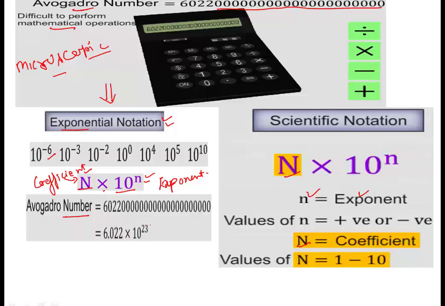So now Avogadro's number can be represented in exponential terms as 6.022 into 10 raised to power 23. Okay, so this makes it easier to carry out calculations using large numbers. So scientific notation again is N into 10 raised to power n, where N is called the coefficient and small n is called the exponent. Values of the exponent can be either positive or negative, whereas the coefficient value should be between 1 and 10, right? This is again very important to carry out calculations.